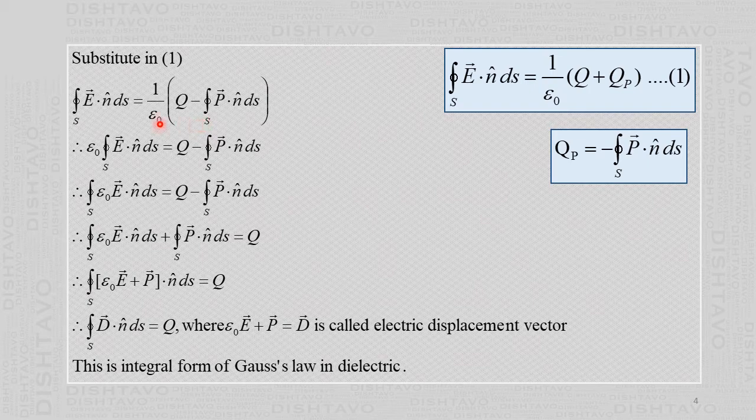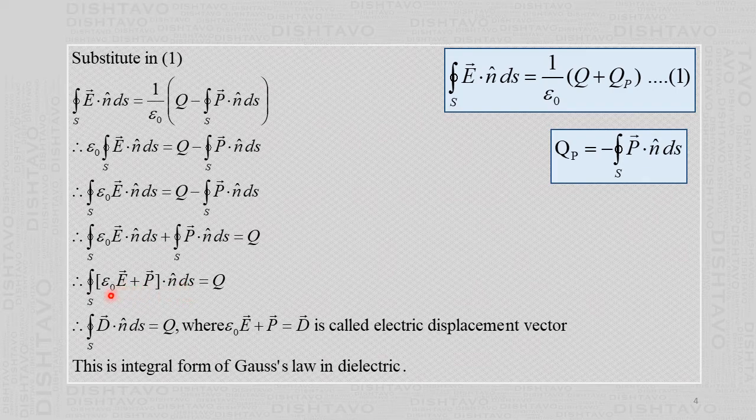Then we take this epsilon 0 to this side, and you get this equation. Then we take the epsilon 0 inside, which we can do because epsilon 0 is constant. Then this term we bring to the left hand side, so minus becomes plus, and then we take dot n cap dS as common. So what remains in the integrand is epsilon 0 vector E plus vector P, dot n cap dS.